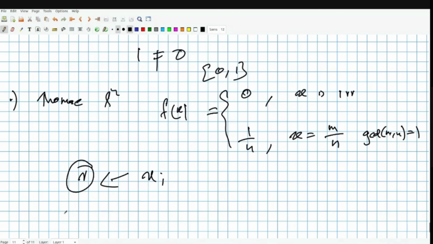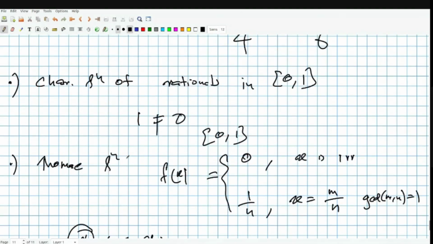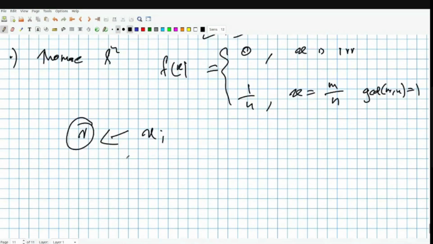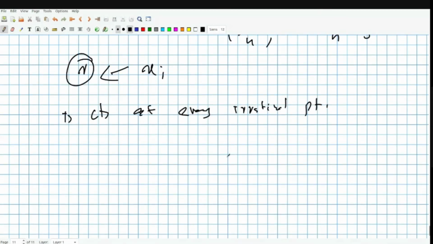So of course it's a function which is discontinuous at rational points. Now you may think, so what, it may be discontinuous at irrationals too, right? But actually it happens that it is continuous at every irrational point. The idea of it is this: you consider any irrational point and consider any small neighborhood, then we can actually find points m by n, with large m and n and GCD 1, inside this interval.